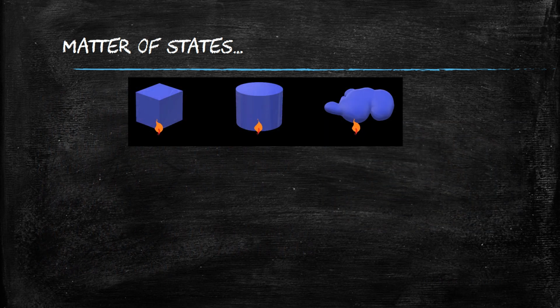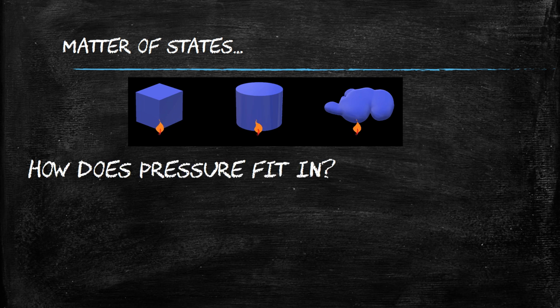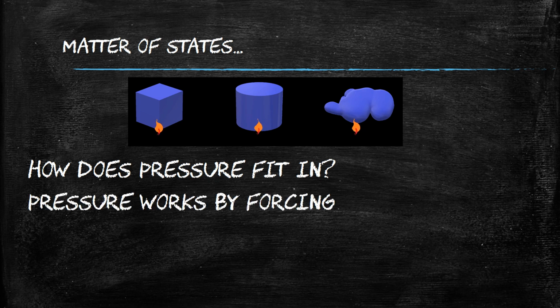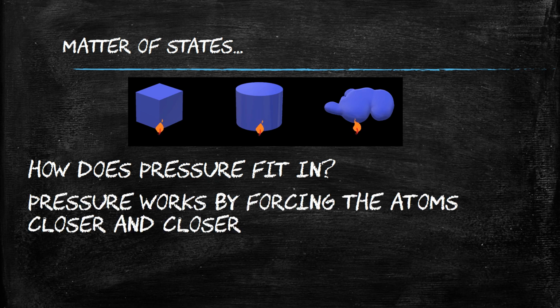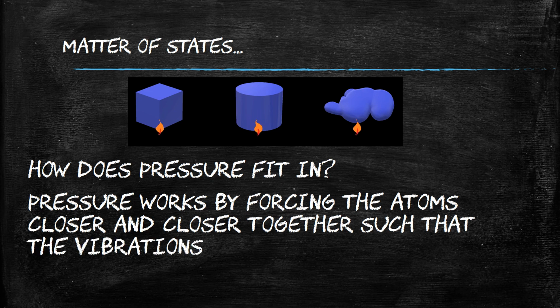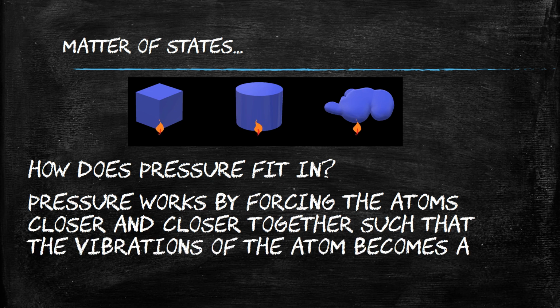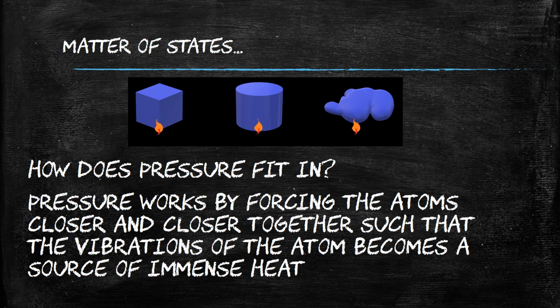Okay, so we can see how temperature will help change the state of matter. But how does pressure fit in? Well, pressure works by forcing the atoms closer and closer together, such that the vibrations of the atoms become a source of immense heat.